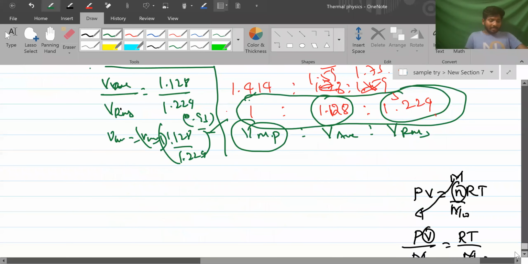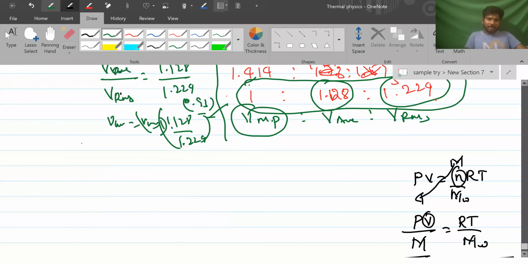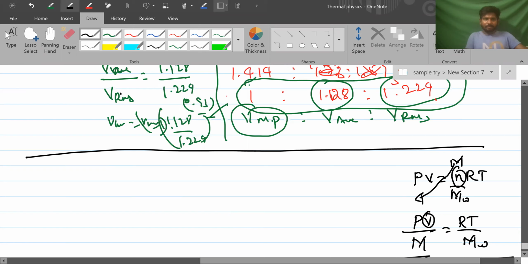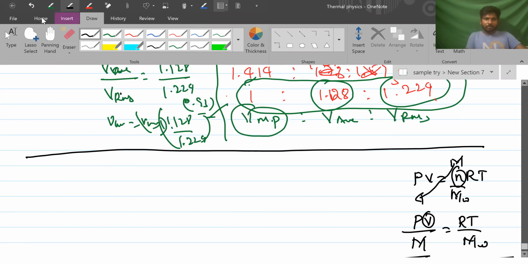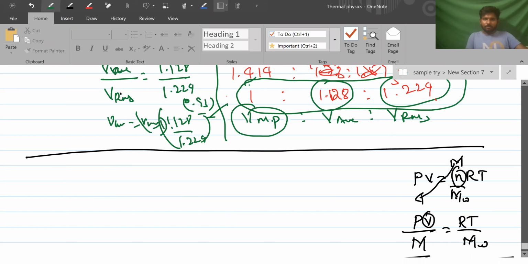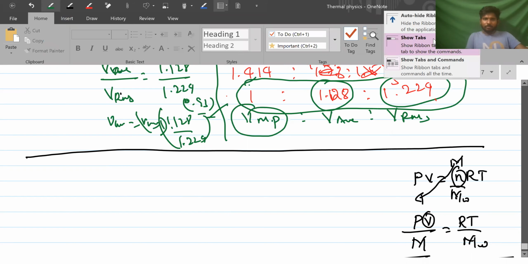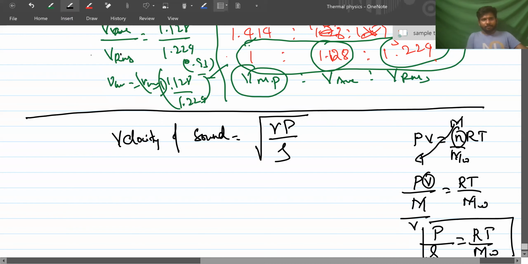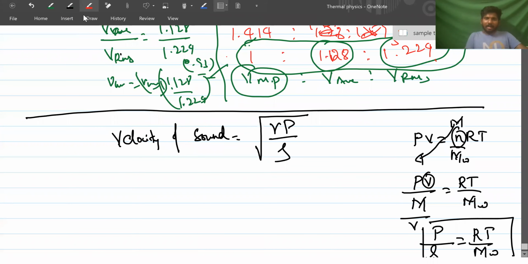Okay. Then there's another very 5-star question this year that might come, because in some of the medical exams it was definitely asked. In that topic I'll also teach you velocity of sound. If you remember the formula, what is the formula for velocity of sound in a gas? Gamma P by rho, with Laplace's correction.